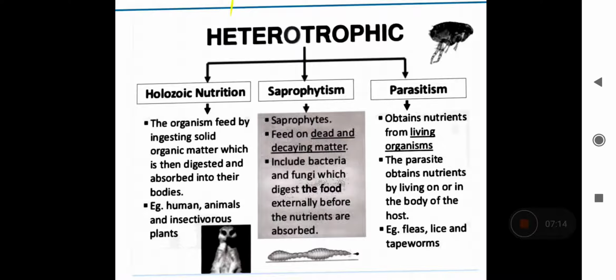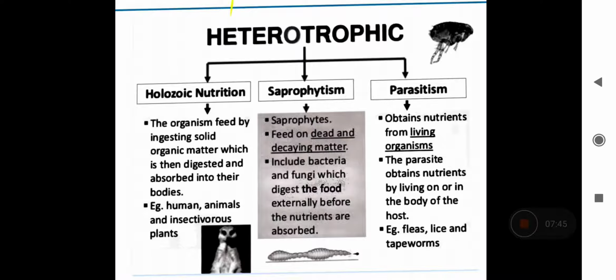Okay, so what they are doing is simply secreting the digestive juices on the food, and the food is then digested before it is ingested, and then the digested food is ingested into the body. So most of your bacteria and fungi are saprotrophs or saprophytes.